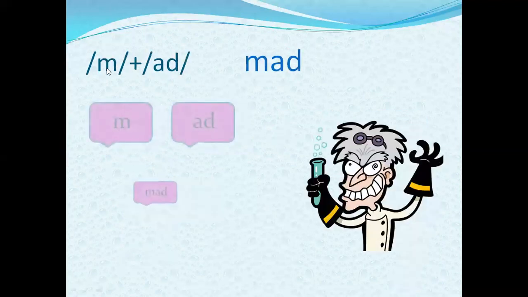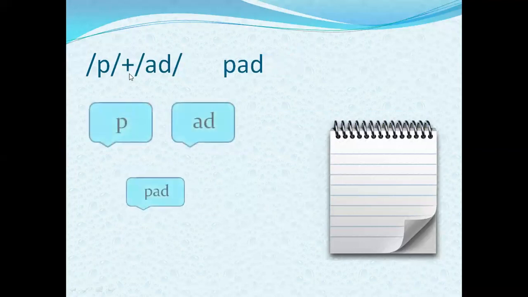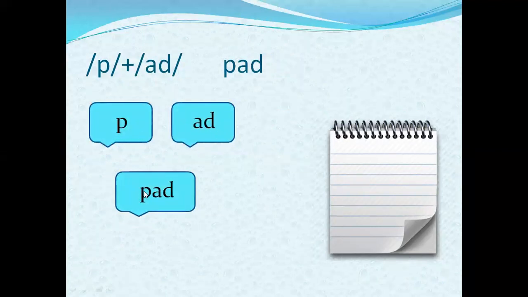Now, it is M and AD, mad. You can see this man looks like a madman. Now, P and AD, pad. How to read it? Pad. And this is a writing pad. You can write on this pad. Anything you can write.